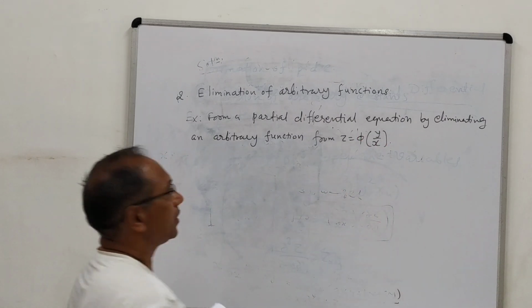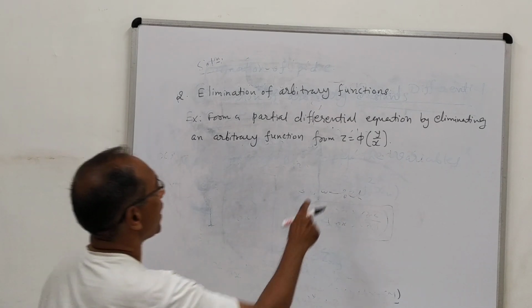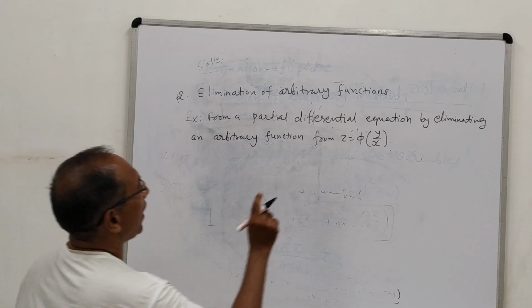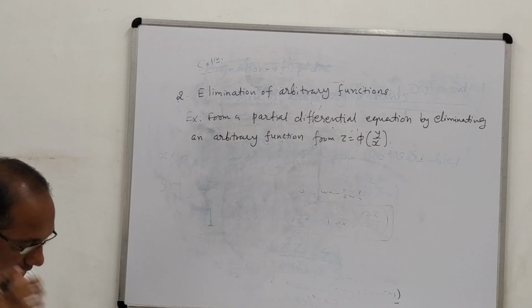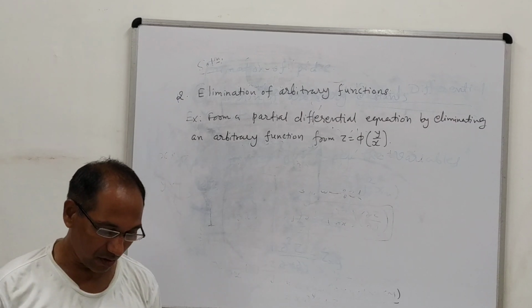So friends, see, here you are given a very simple function. Here z equal to phi of y upon x, and here phi is an arbitrary function. So our target is to eliminate the arbitrary function phi by using different kinds of derivatives.